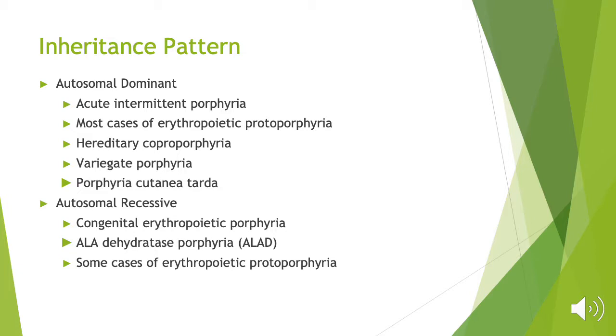For the autosomal dominant, a single mutation can be enough to reduce the activity of the enzyme needed for production of heme, which will increase the risk of developing these signs and symptoms of porphyria. And then for autosomal recessive, the patient may have the gene but may not show signs or symptoms. So this can also be described as a latent porphyria. So you may see that they have the gene and have the disorder but don't show signs and symptoms.